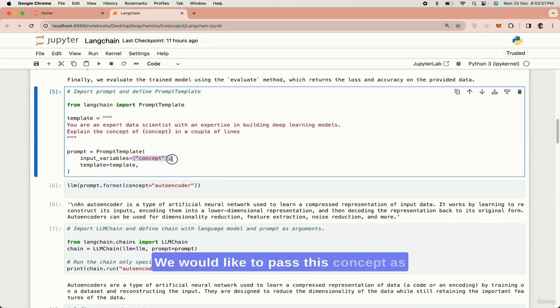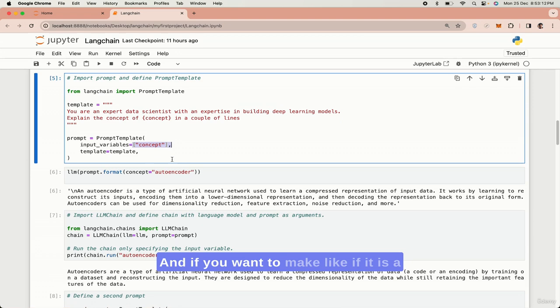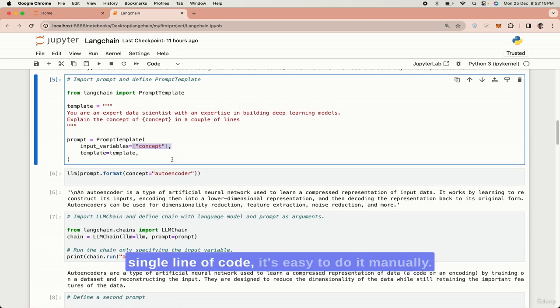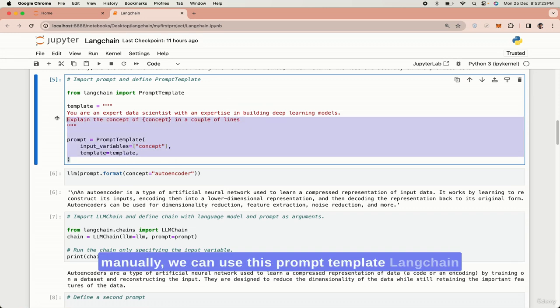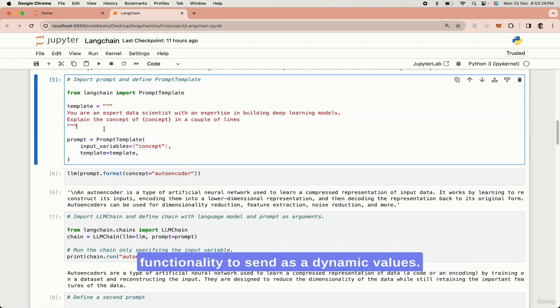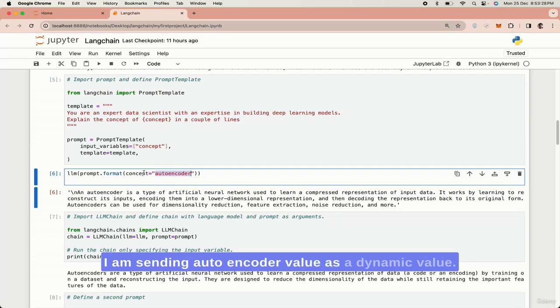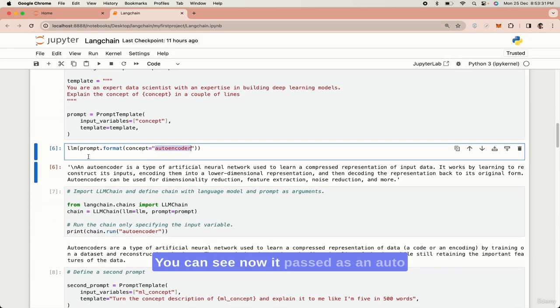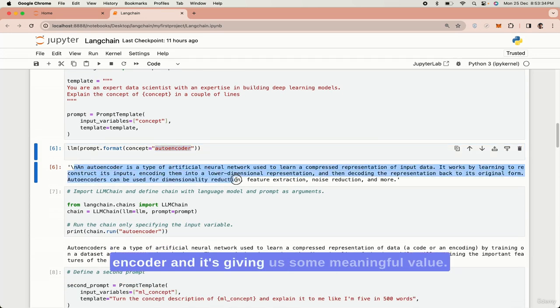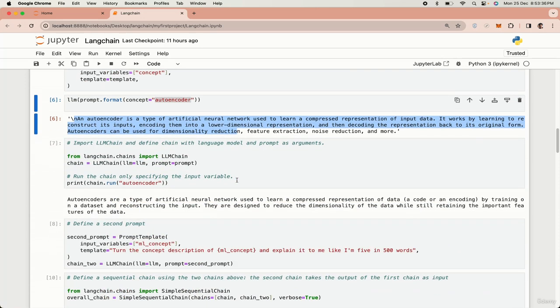We would like to pass this concept as a dynamic prompt instead of making it static. If it is a single line of code, it's easy to do it manually, but if it's thousands of prompts, instead of doing it manually, we can use this prompt template LangChain functionality to send dynamic values. I'm sending autoencoder as a dynamic value. You can see now it passed as an autoencoder and it's giving us some meaningful output.